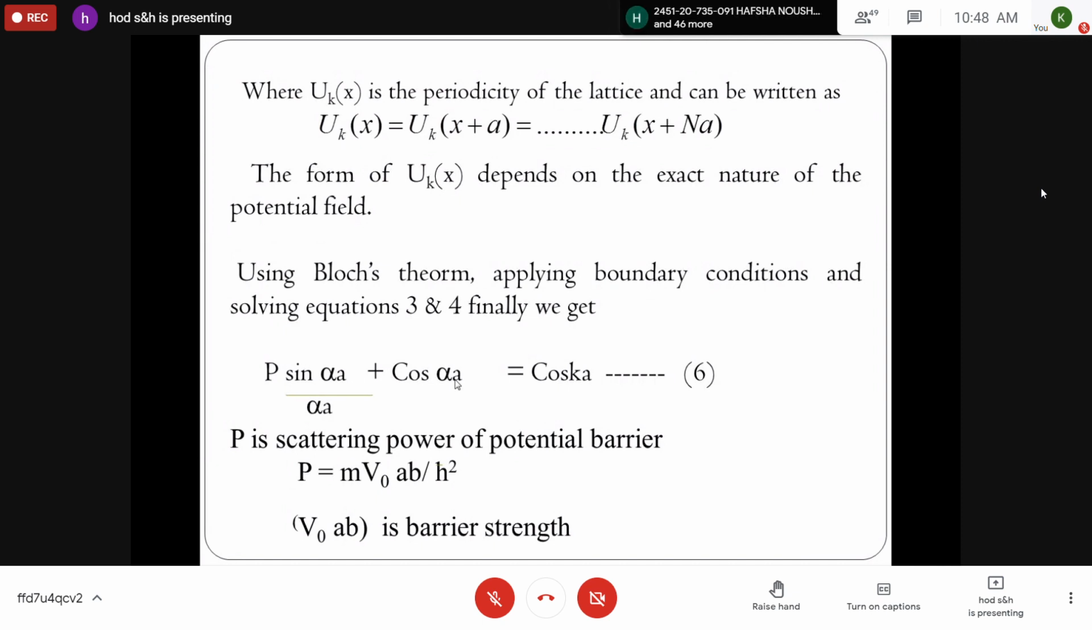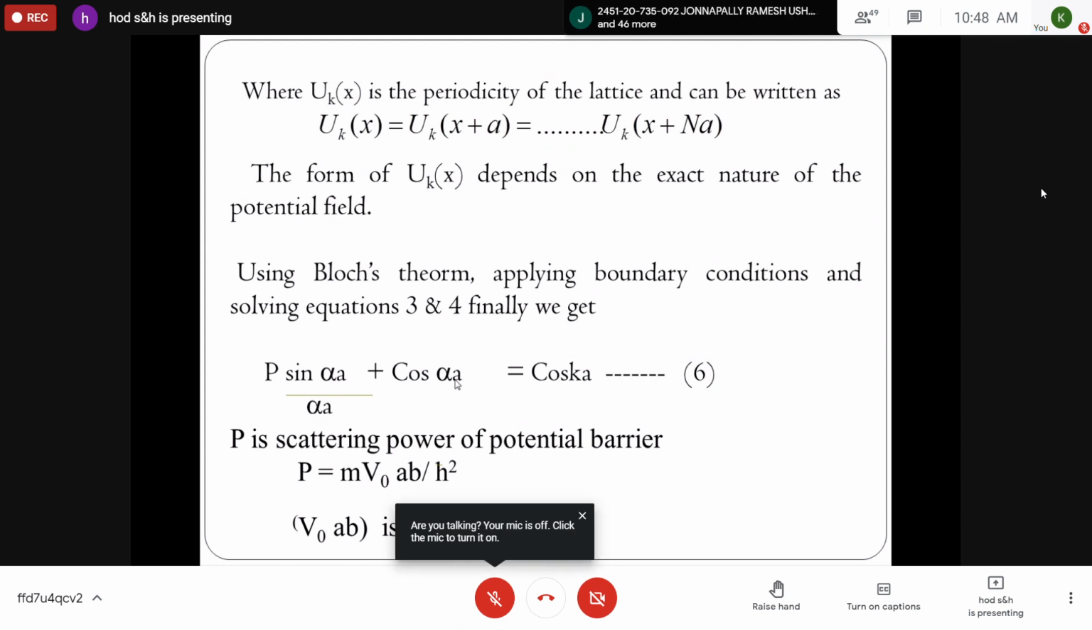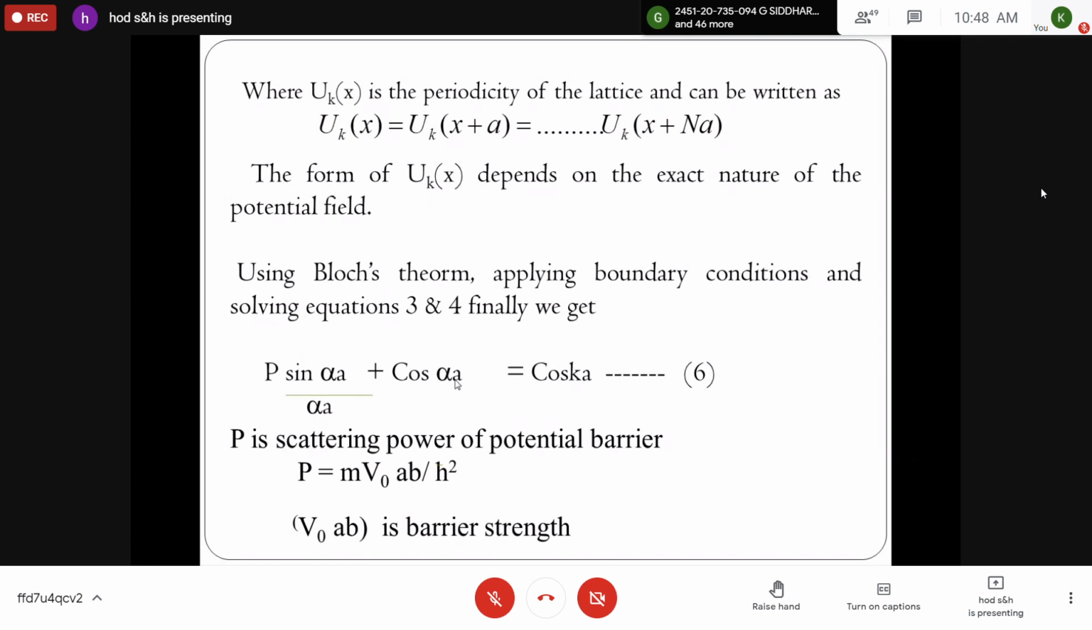What is the energy of the electron? What is the strength of the barrier? Depending on that, the propagation of the electron will take place. So it is represented by P, which is V0ab by ħ², where V0 is the maximum potential and V0ab is called the barrier strength.